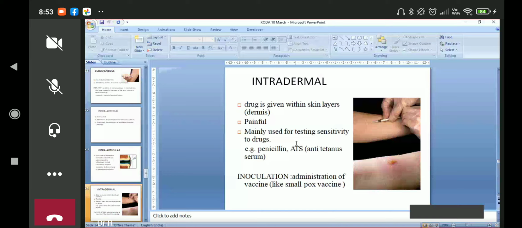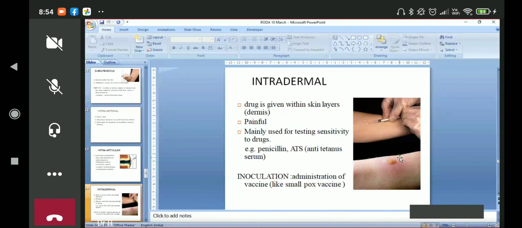If we find that there is some allergic reaction, as you can see here, there is a reaction, a papule is formed following the injection. So this patient, if we give a larger dose, will have a similar type of reaction. So what we do, we don't give the medicine then. So this is a very important thing, that we ensure that your patient is safe.